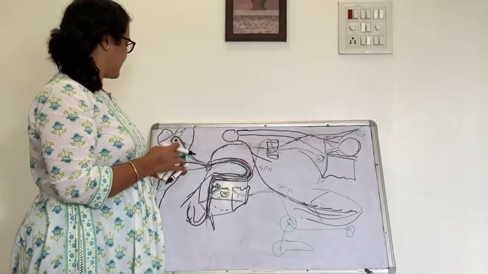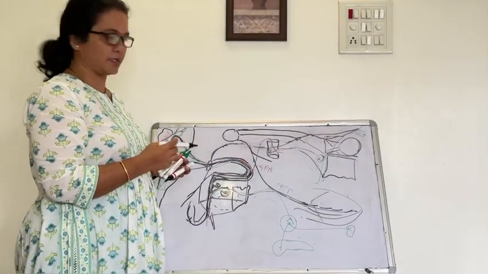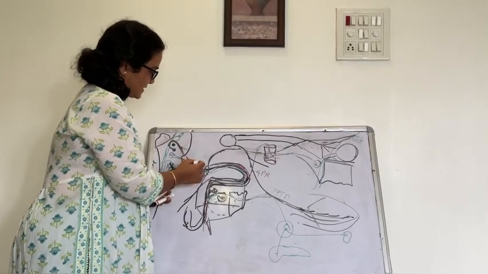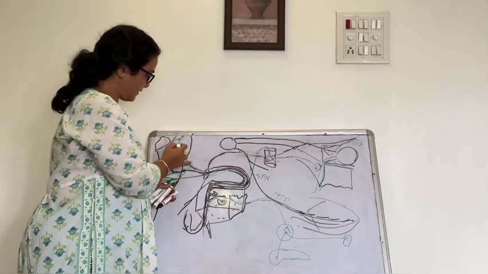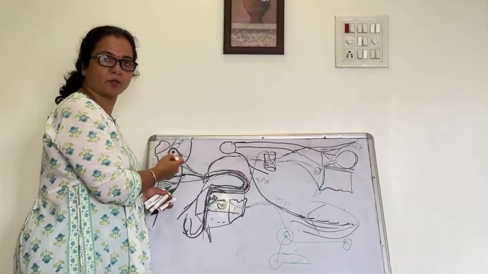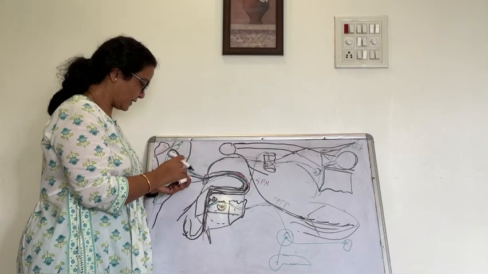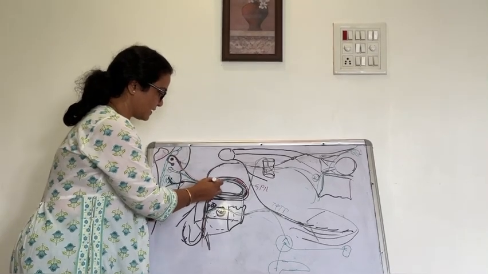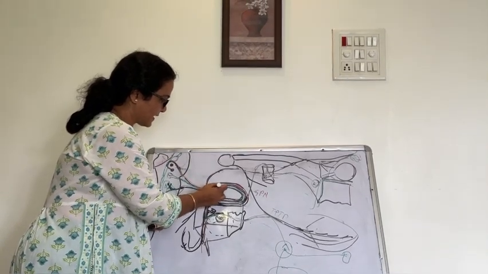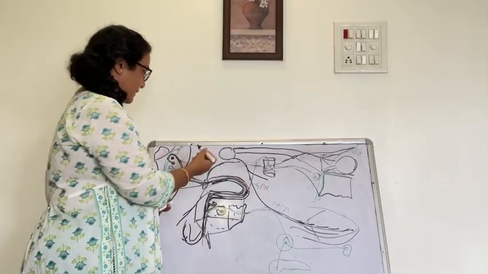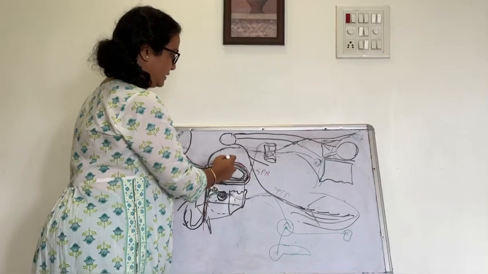So now we will see what the branches of the facial nerve are. So here in the internal acoustic meatus, it forms a main trunk which has a motor component as well as a sensory component. The sensory component is called the nervus intermedius. In the internal acoustic meatus, another nerve is there, which supplies the ear, that is the eighth cranial nerve. Okay.